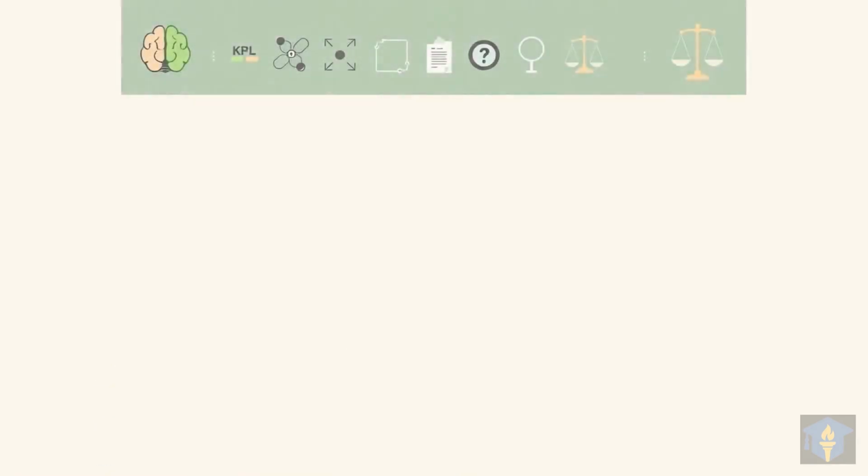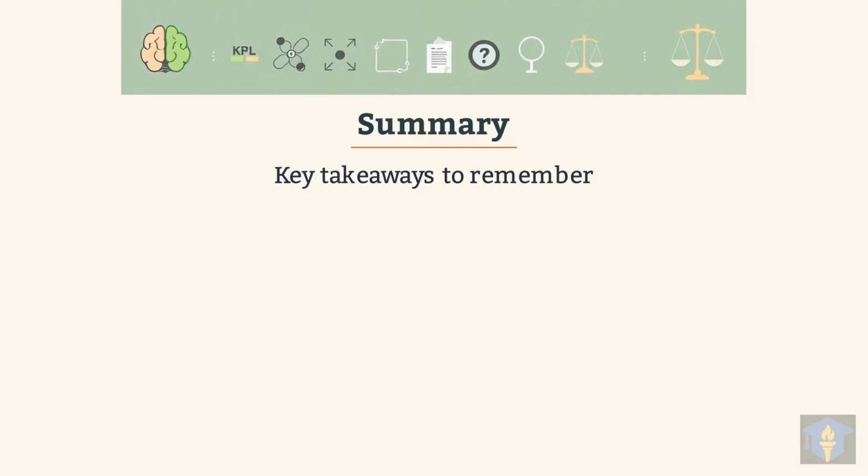All right, class, we've covered a lot in this session. Let's now summarize the key concepts we've learned. Here are the most important takeaways from our discussion on knowledge representation and reasoning that you should remember. First, remember that knowledge representation, or KR, is absolutely vital for AI to understand and effectively use information.